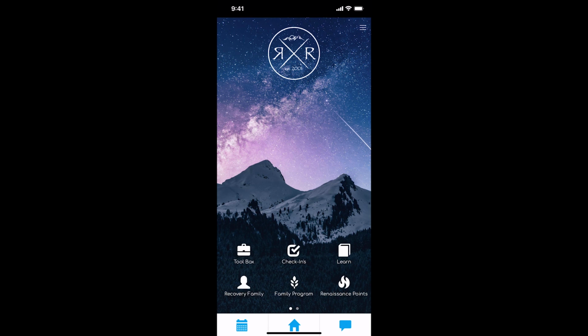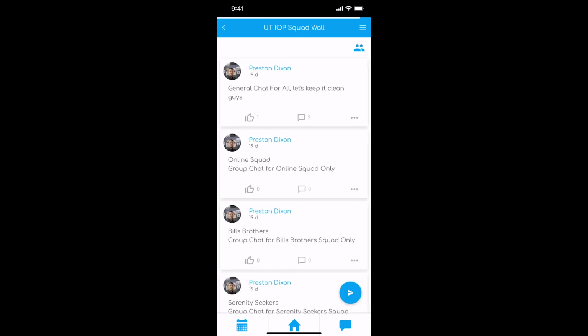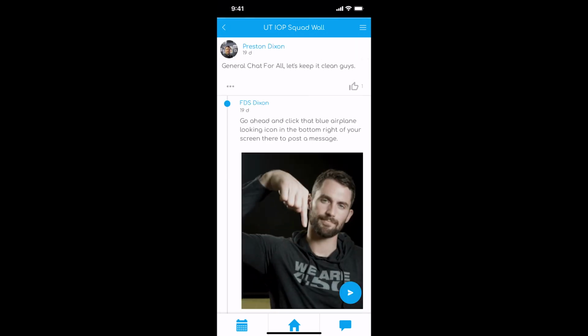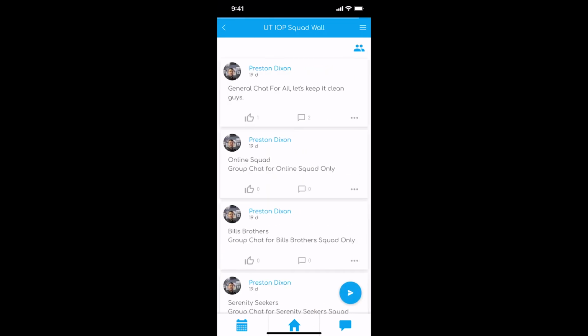Okay, and last but not least, I'm going to go over the chat wall, community wall, whatever you want to call it. It's the very bottom right there. It is the icon that you can click on. Community wall, click on the right community wall, IOP squad wall, for example. This has all the different squads. At the top, though, that top thread, general chat for all, you can go into that, and it's just like GroupMe. You can leave memes, and it's a great way to keep everyone informed on what's going on, just kind of connect with guys.